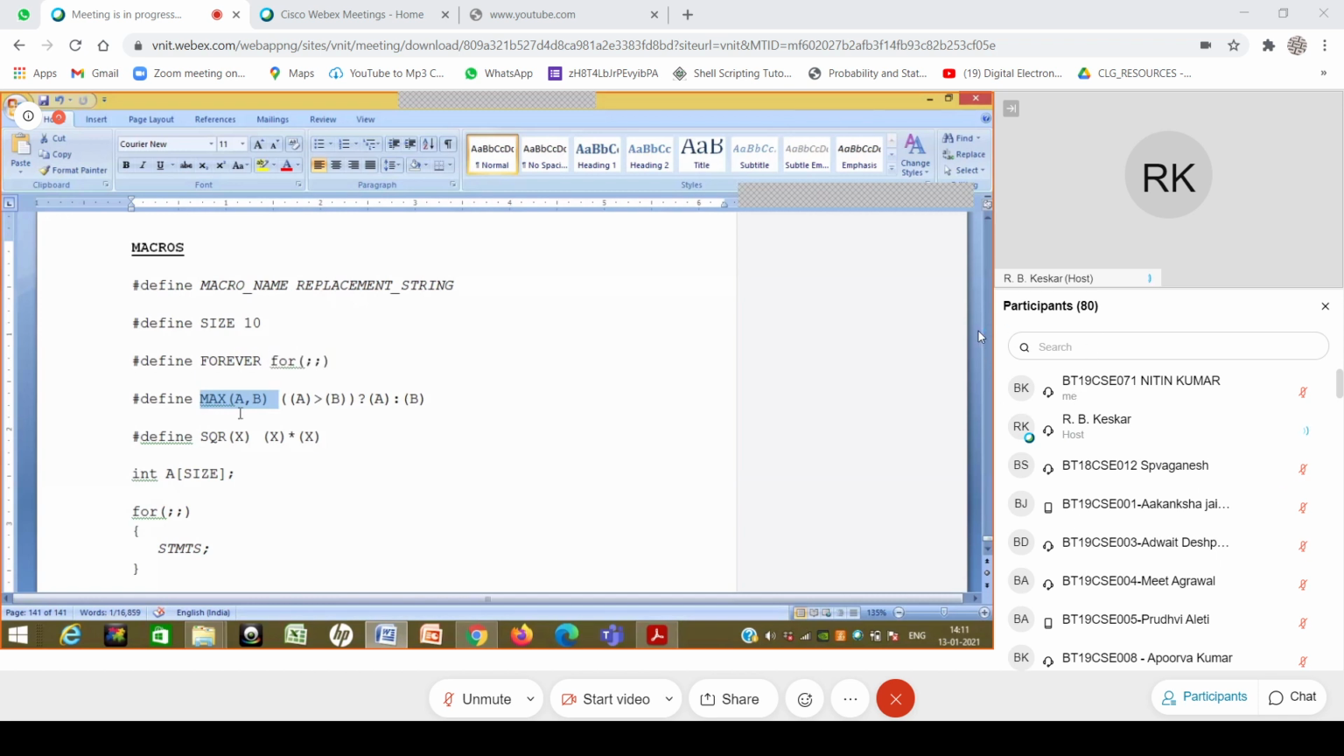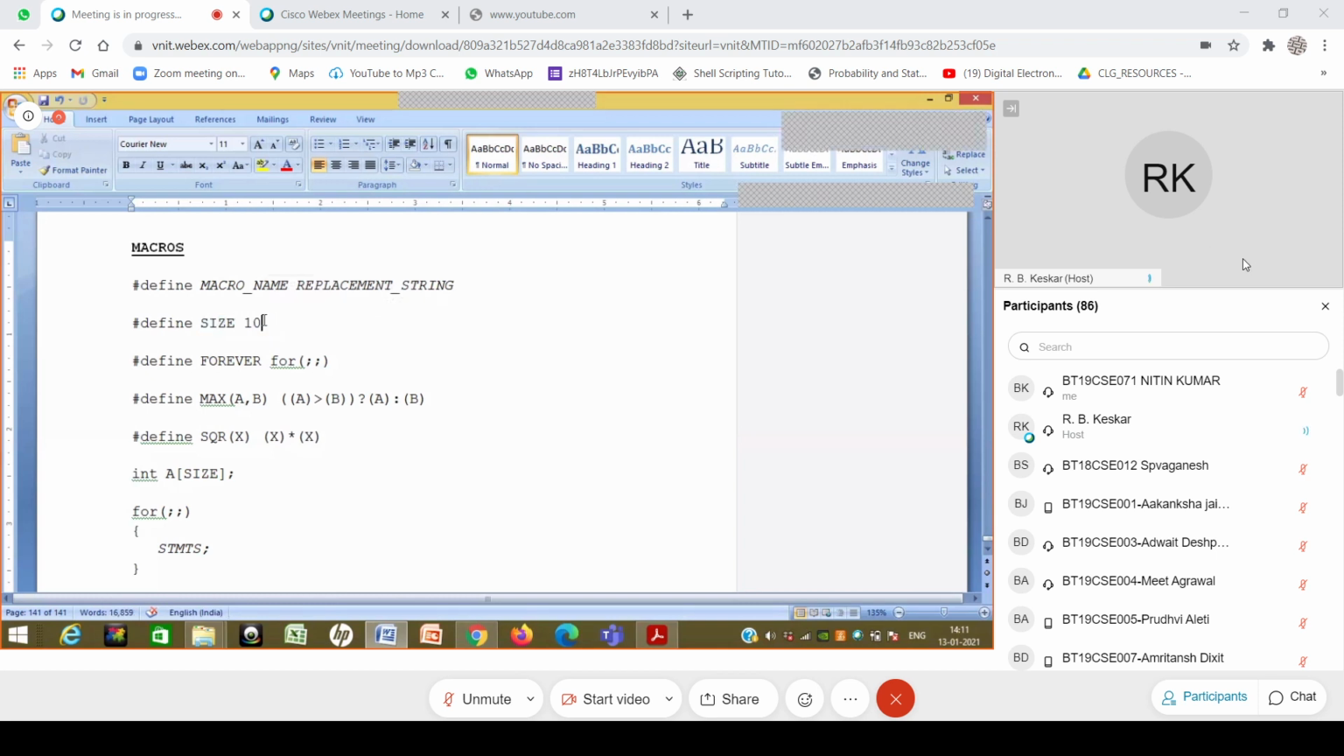A couple of points to know over here, and of course we discussed the importance of brackets, because many times the appropriate operation will not be done if brackets are not used. But there are two points that we need to remember. Number one, a macro is not a data type.